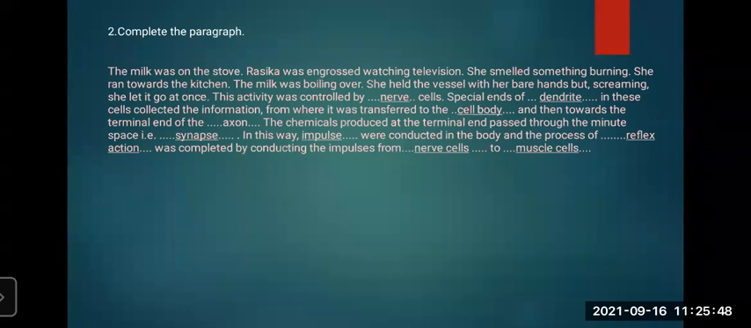In that we have learned that it is controlled by nerve cells, and special ends of dendrites in these cells collect the information, which is then transferred to the cell body. Then towards the terminal end of the axon, the chemicals produced at the terminal pass through the minute space, that is the synapse. In this way, impulses were conducted in the body, and the process of reflex action was completed by conducting the impulses from nerve cells to muscle cells. So you can take a screenshot and write it afterwards, but this is related to reflex action.